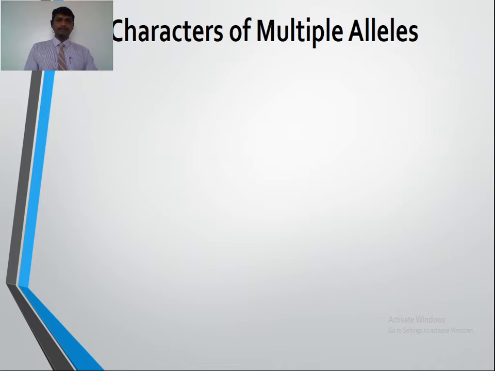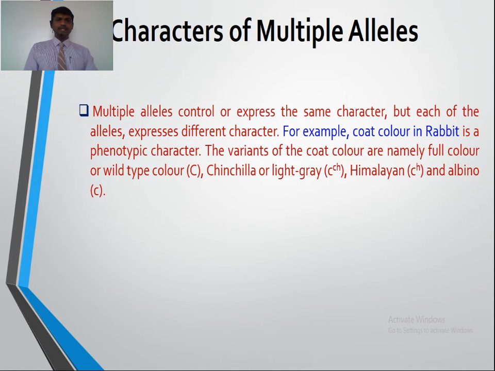Next character: multiple alleles control or express the same character, but each allele expresses a different form. For example, coat color in rabbit. Coat color in rabbit is a phenotypic character. The variants of the coat color are full color or wild type color, chinchilla or light grey, Himalayan, and albino. The full color or wild type is shown by capital C, its alternative forms are chinchilla or light grey, shown by c^ch, Himalayan c^h, and albino small c. This is the recessive character.